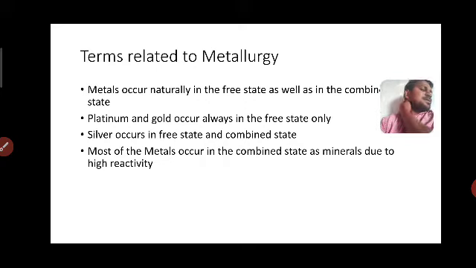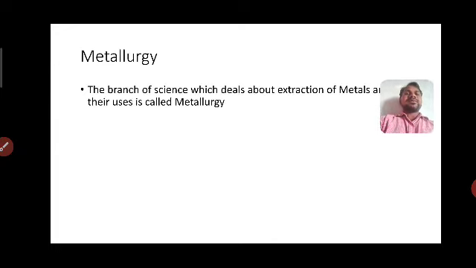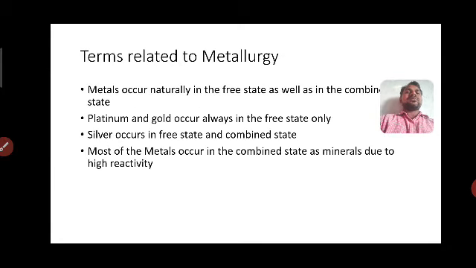So whenever we want to obtain iron metal, we have to collect the brown colored stones. Now, brown colored stones are called minerals.